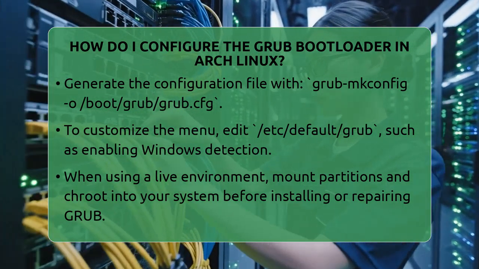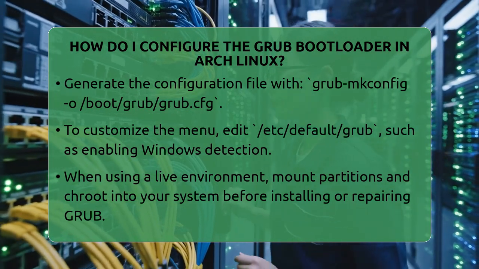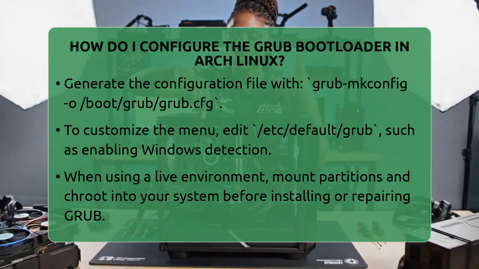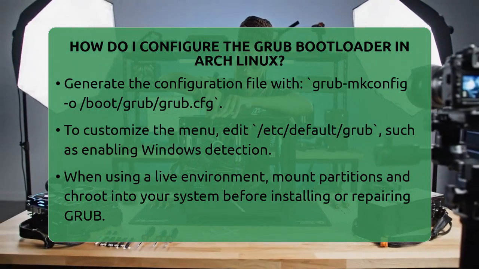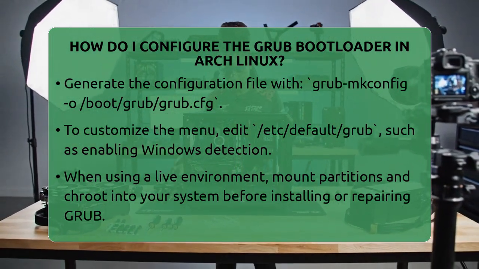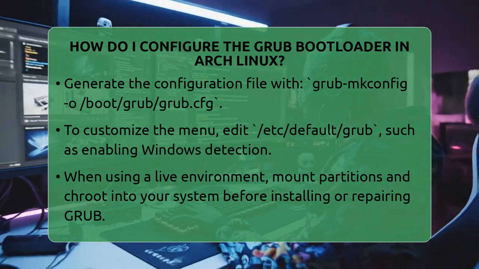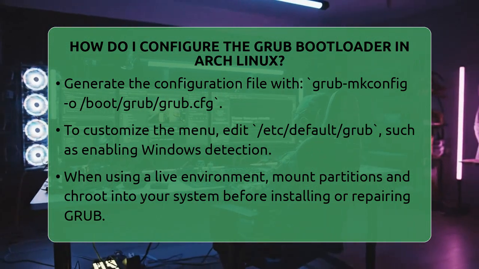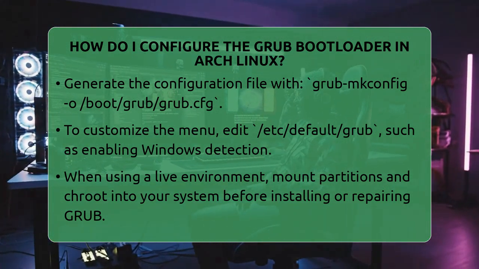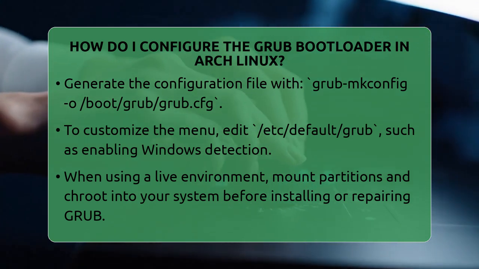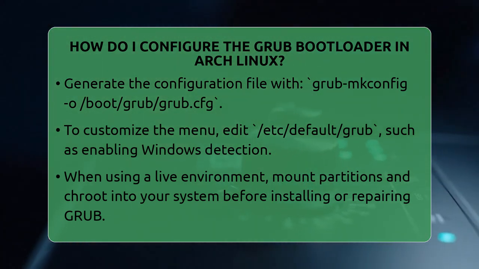If you want to customize the menu or behavior, edit /etc/default/grub. For example, to detect Windows in a dual boot setup, set GRUB_DISABLE_OS_PROBER=false. When installing or repairing GRUB from a live environment, make sure you mount your root partition and, if needed, your EFI partition to the correct locations. Then chroot into your installed system before running the commands.